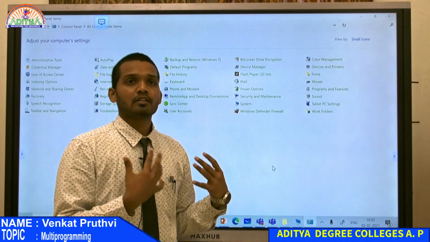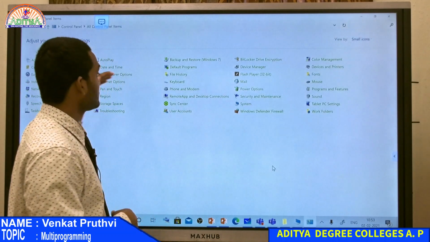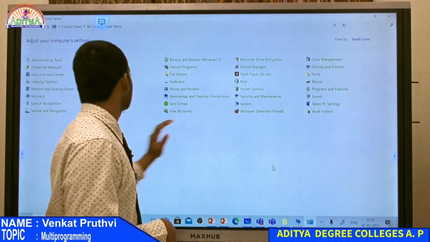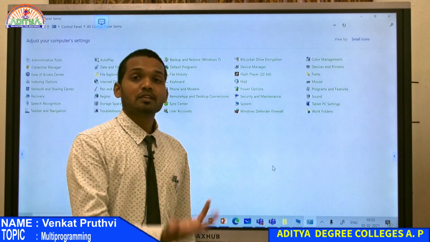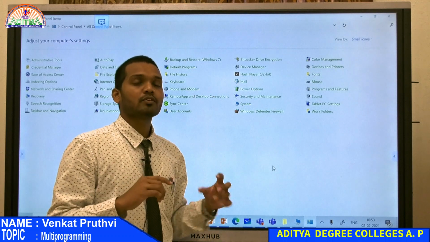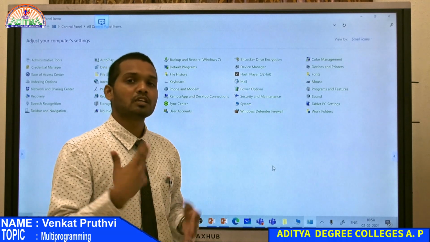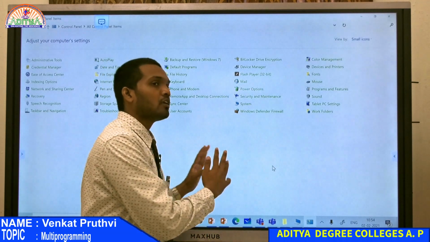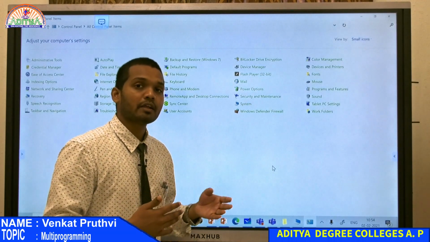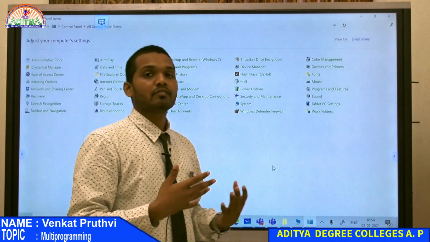The computer has so many settings, right? Suppose, let's say, it has administrative tools, file history, keyboard and user account, system, your firewall settings, your network settings, internet options. You have so many settings. If you have all these settings in different places, totally dispersed, and you want to search for one setting, it becomes really difficult for any user to access or change them. So that is the reason this control panel, like the desktop, helps the user make it easy to access or change the settings they desire immediately without any effort.